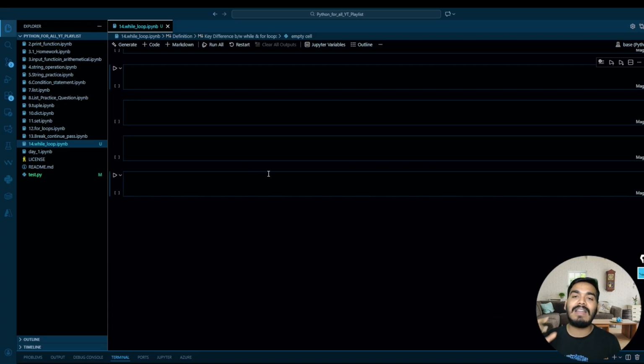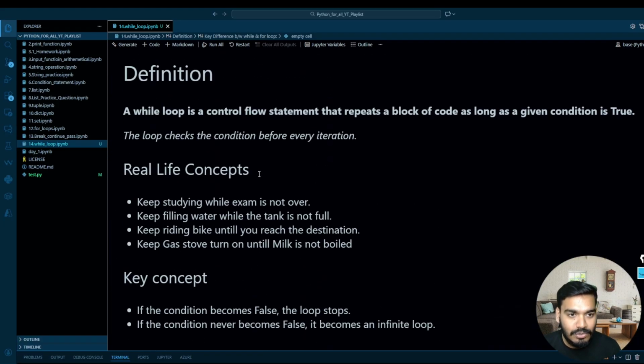So now let's try to understand its definition, real-time examples, and also the syntax and everything, which I have written over here. And I will try to give this to you as well. So what is a while loop? A while loop is a control flow statement that repeats a block of code. As I said, it is repeating the block of code as long as the given condition is true. So if the given condition for that loop is true, the code will repeatedly execute. It doesn't require any iterator for that. The loop checks the condition every iteration. It's basically a check for the iteration, but it does not have an iterator over here.